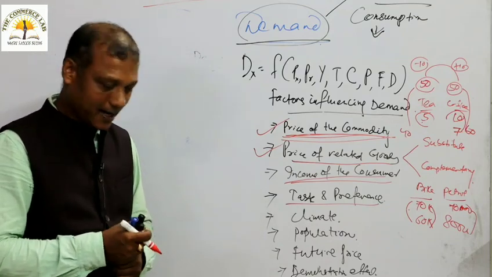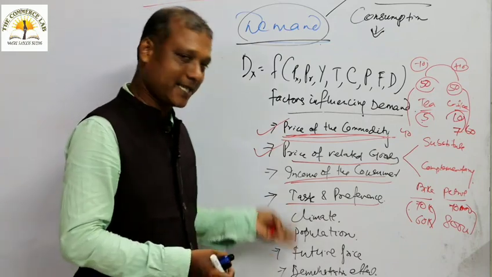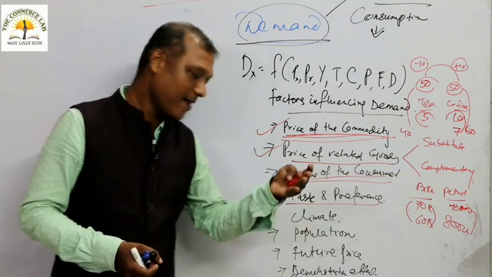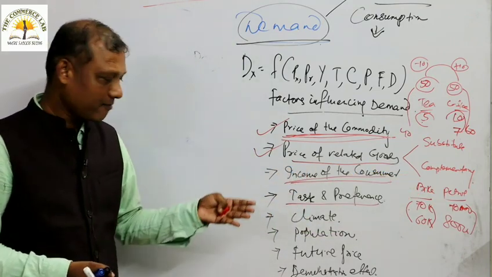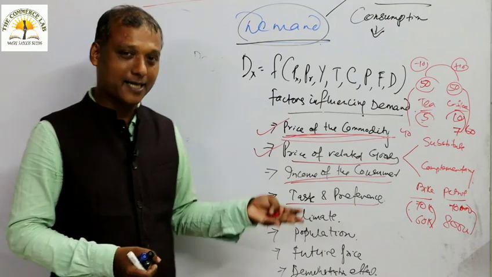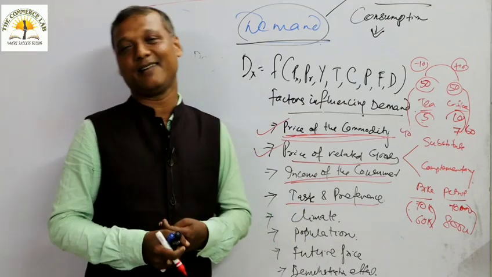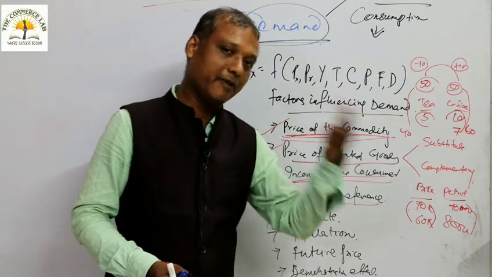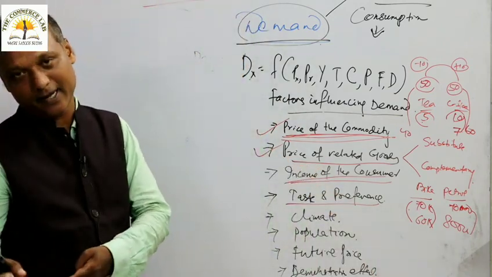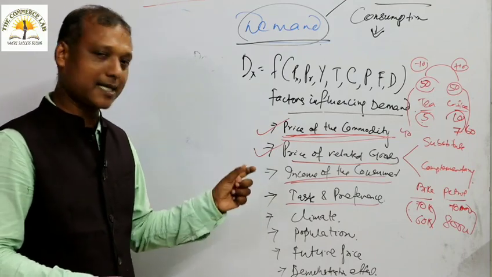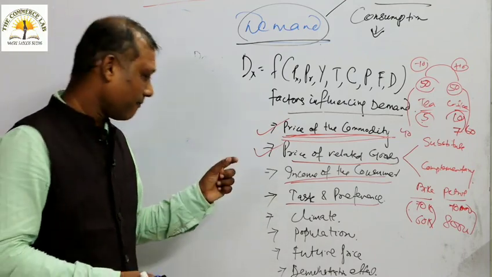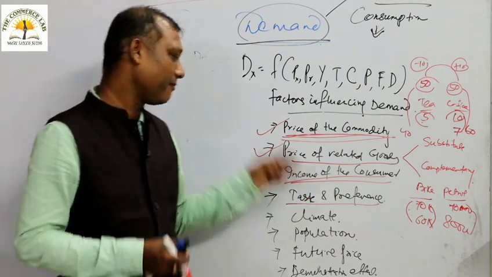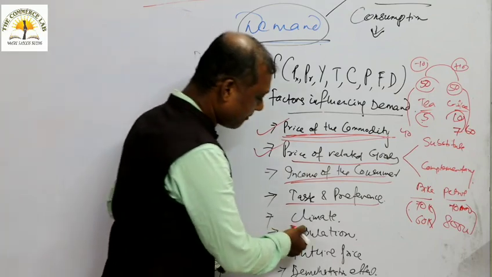It means that when some item has a good taste, it has a positive impact on the demand, and demand rises. When some item doesn't have a taste up to the mark, then it has a negative impact on the demand. It means the demand falls. Taste has both a positive and a negative impact on demand. Good items with good taste have a positive impact. Bad items with bad taste have a negative impact. So, that is taste and preference. Next comes climate.